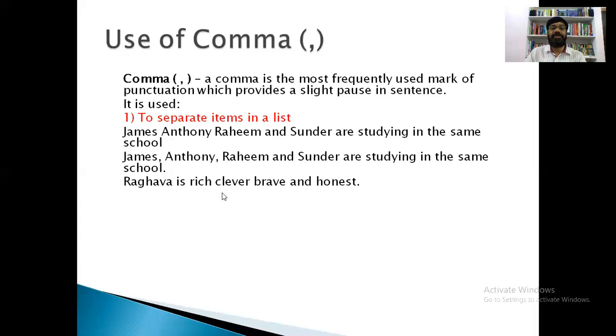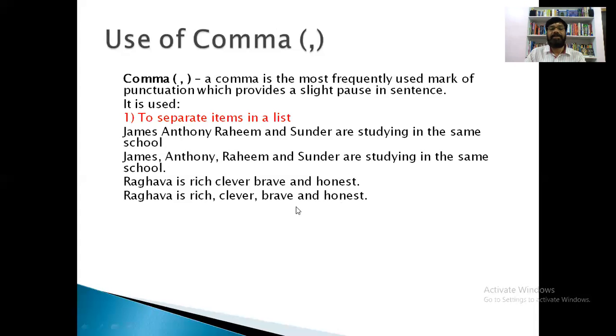Raghava is rich, clever, brave and honest. See, actually, how is this sentence without commas? Raghava is rich, clever, brave and honest. So it is meaningless. Actually, it is not distinct, not clear. Okay, so let us see how the sentence appears if we use commas. See, Raghava is rich, comma, clever, comma, brave and honest.